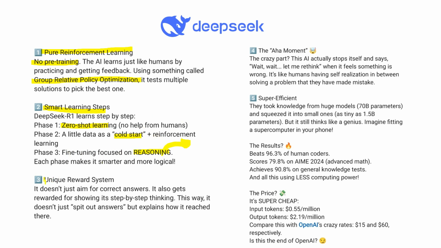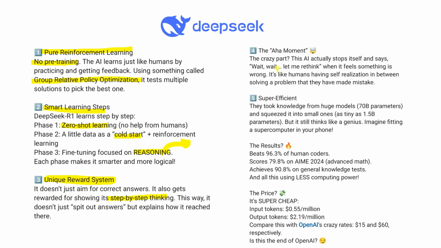Then we have the unique reward system. Okay, unique reward system because it is actually using two reward systems. One is called the accuracy reward, and another one is called the format reward. Also, they're actually using another kind of reward system for language mixing as well. I mean three kinds of unique reward systems they're actually using in these cases. So it doesn't aim only for the correct answer, but it also gets rewarded for showing its step by step thinking. This way it doesn't just spit out the answer but explains how it got there.